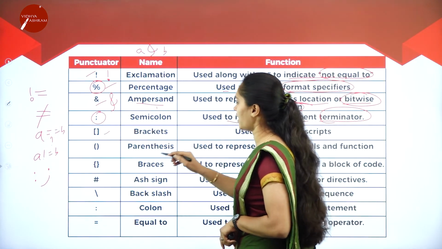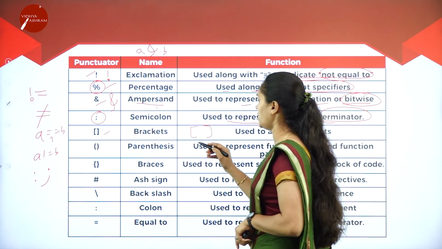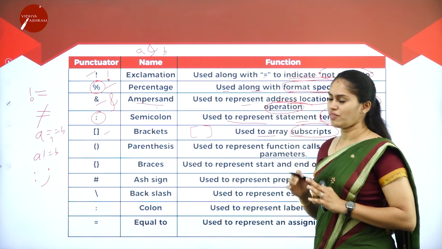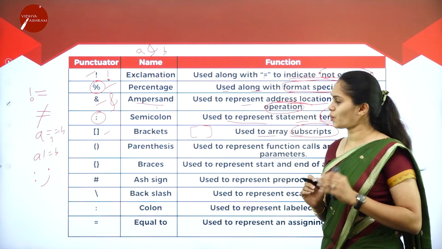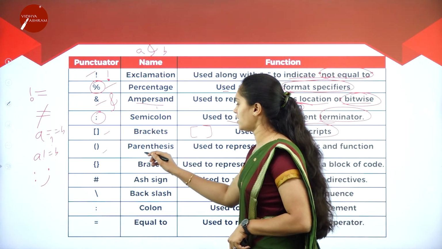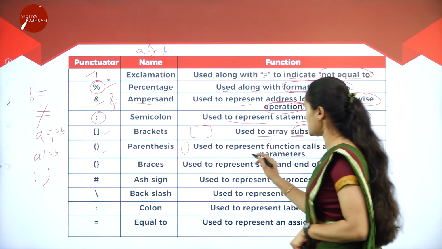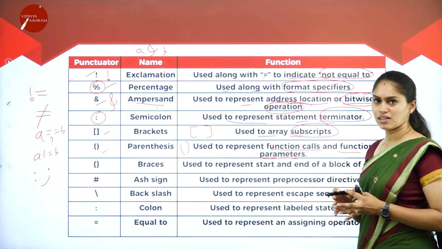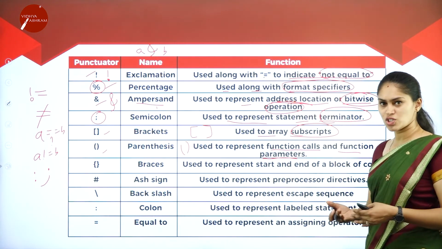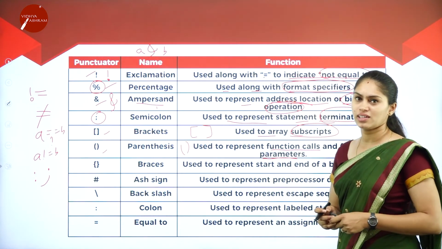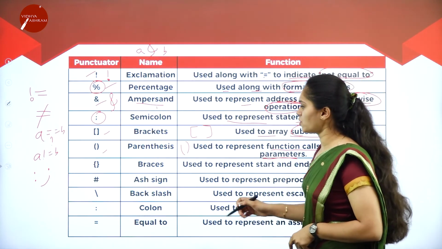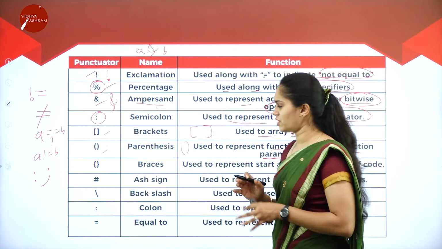And we have brackets. The square brackets are used with the array concept. In order to show the size of an array, we use the square brackets. Then we have parenthesis. This parenthesis is used to represent the function call and function parameters. What is a function? What is a function call? Everything you will learn in the next coming slides and sessions. So parenthesis will be used for that purpose.